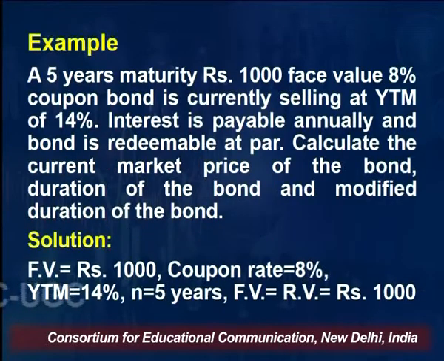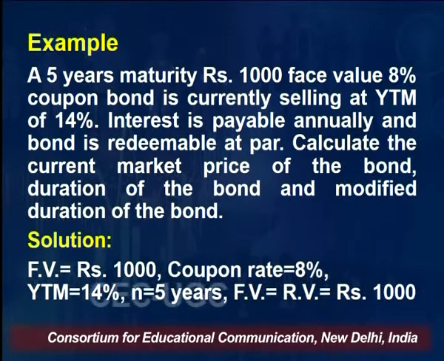Friends, let me explain this with the help of an example. How do we calculate duration and modified duration? A 5-year bond of rupees 1000 face value with an 8% coupon rate is currently selling at a YTM of 14%. The current price of the bond gives you the yield to maturity of 14%. Interest is payable annually and the bond is redeemable at par. Sometimes bonds are redeemed at a different price than the issue price, so in this example we are presuming that the bond is redeemed at par.